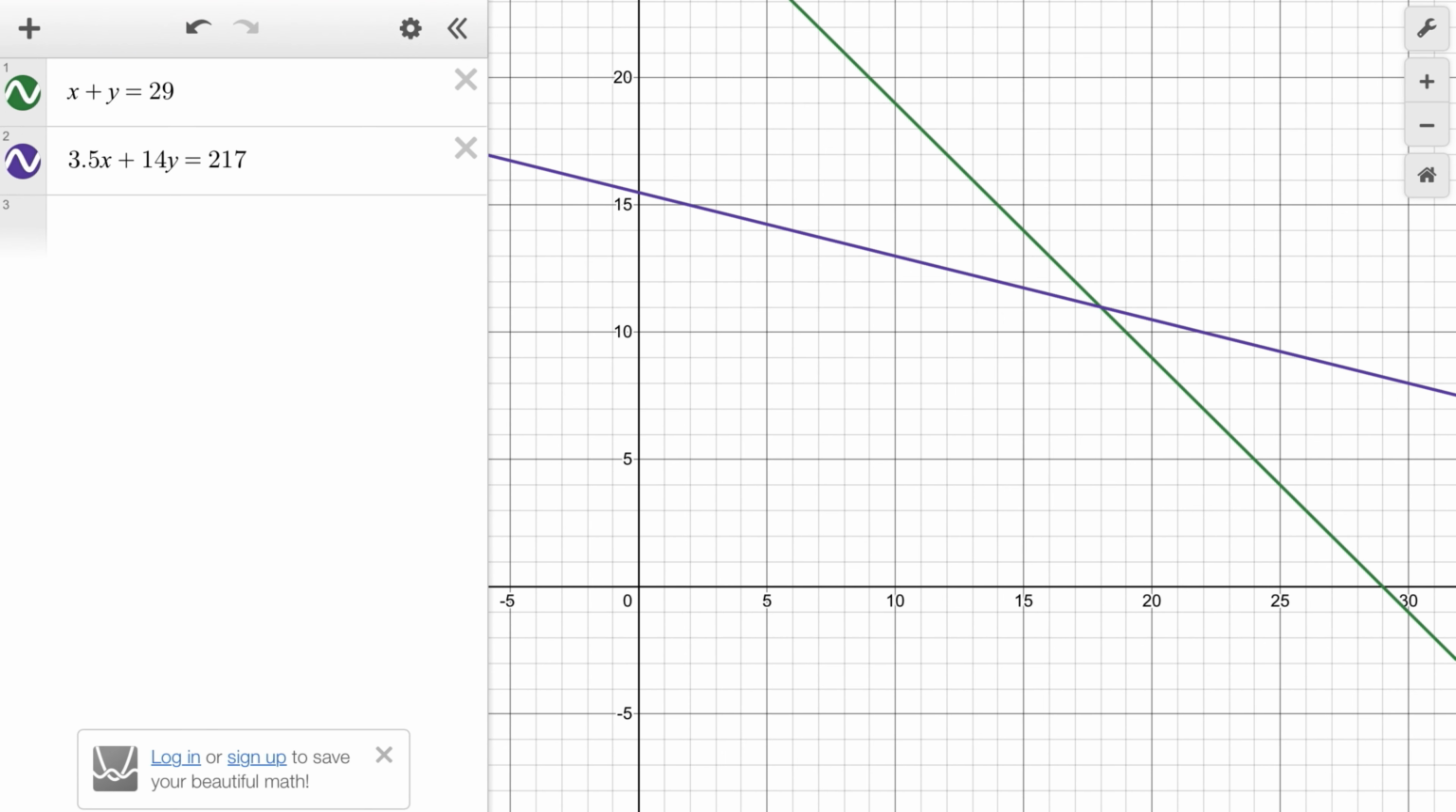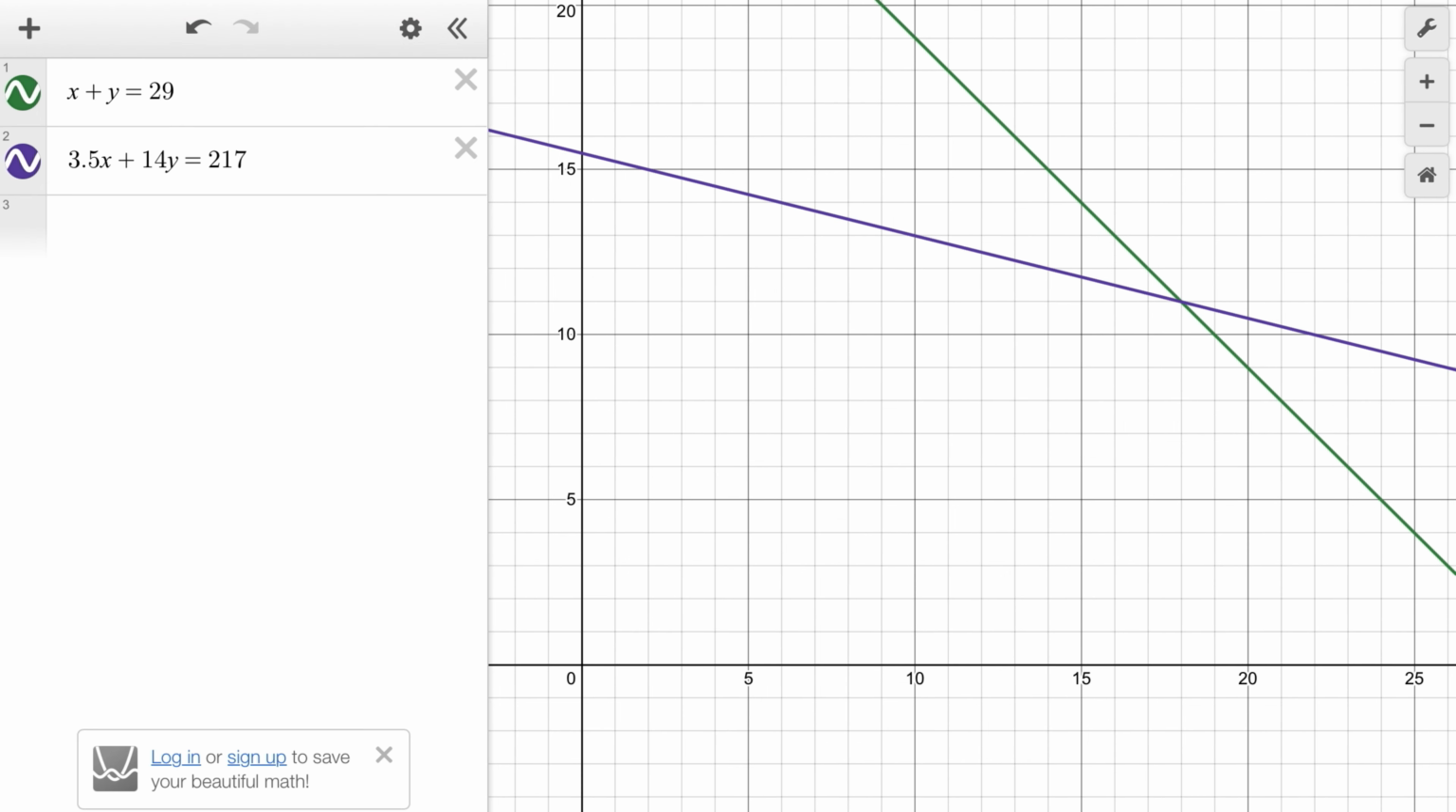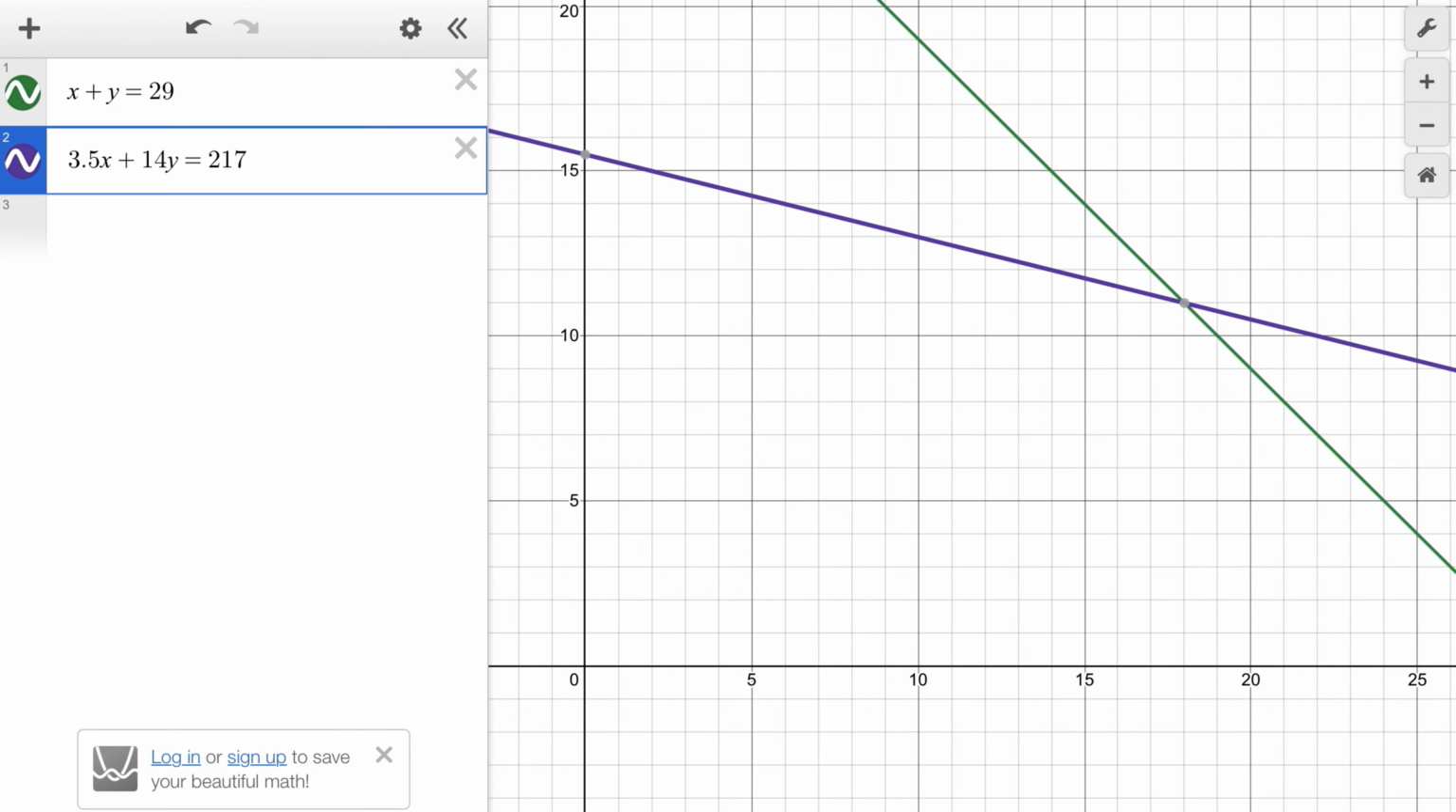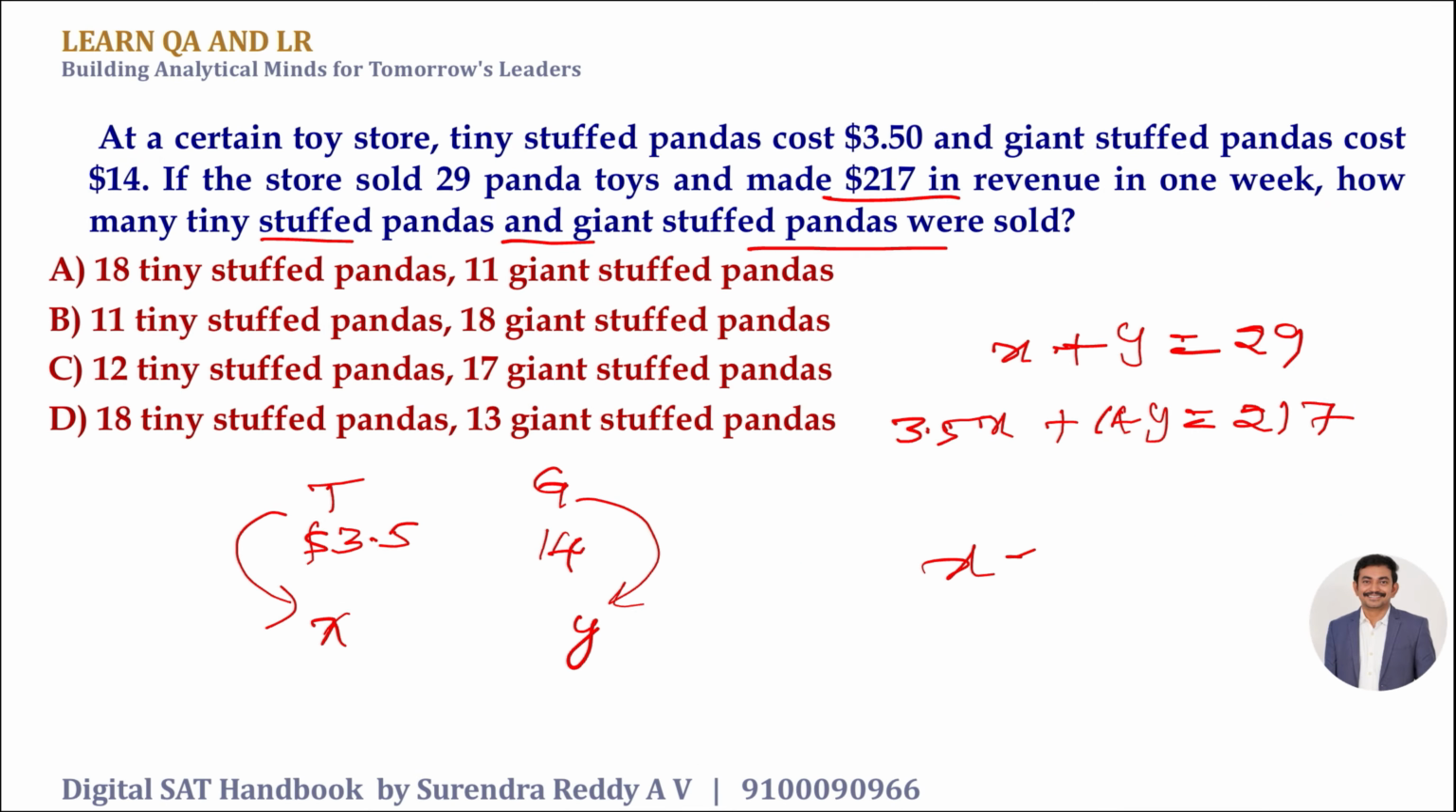Okay, what is the intersecting point now? See, the intersecting point would be, the x-intercept is at 18, no? You see, 0, 5, 10. Otherwise, touch it. That's the point. What is the point? That is (18, 11). So x is 18 and y is 11. That's the beauty of the Desmos calculator. 18 tiny stuffed pandas, 11 giant stuffed pandas. Hope it is making sense.